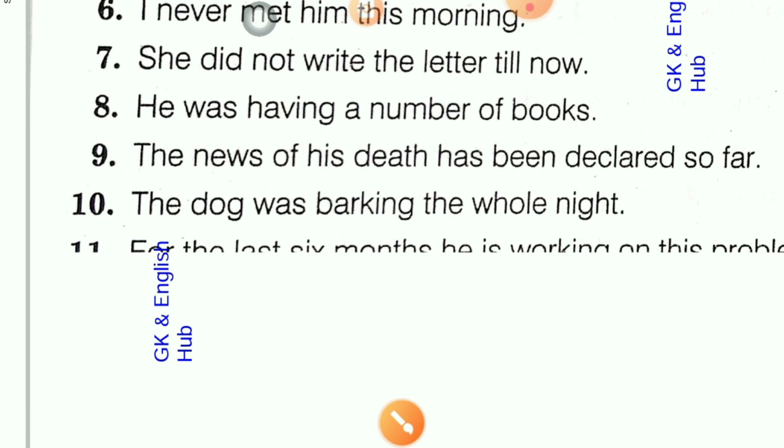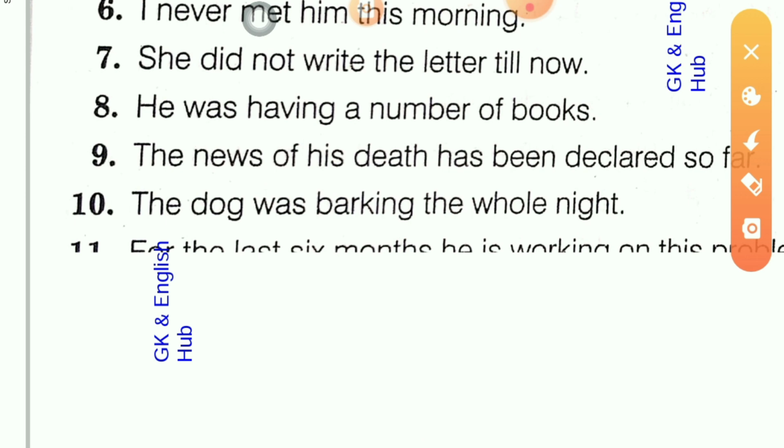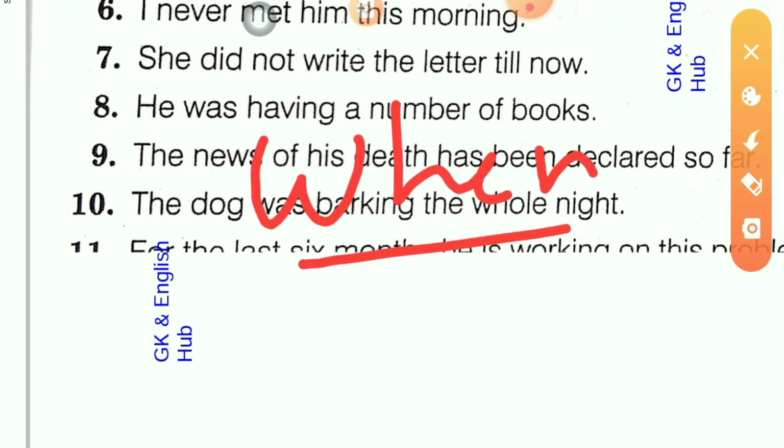Take another example. She was singing when I reached there. Here when is a conjunction and it joins two events. One event is she was singing and another event is I reached there. So when I reached there, that action happened at that time. The singing was in progressive mood. So in these cases past continuous tense will be applied.